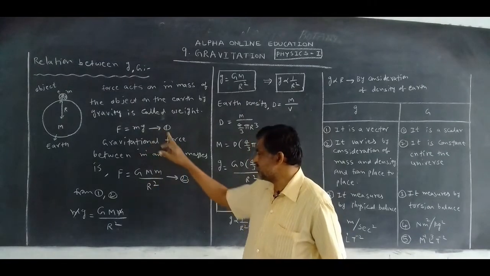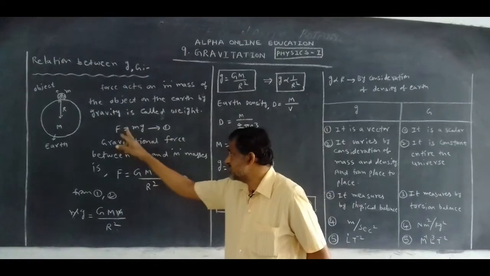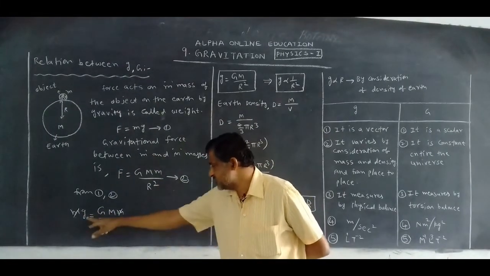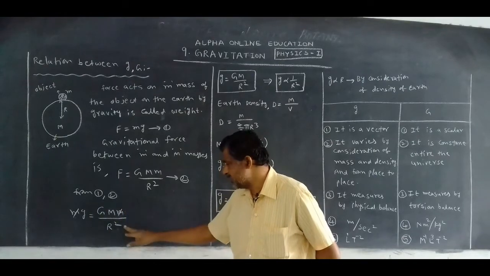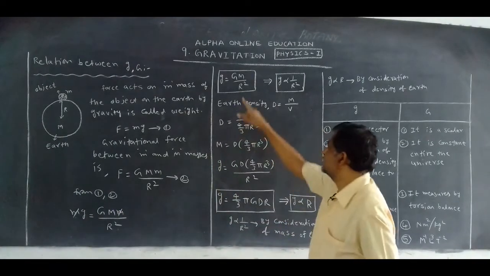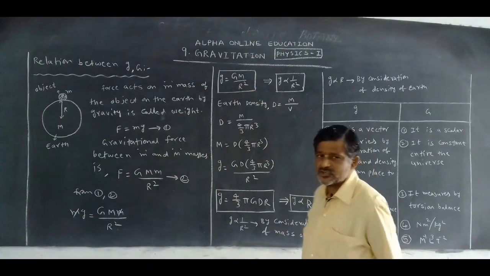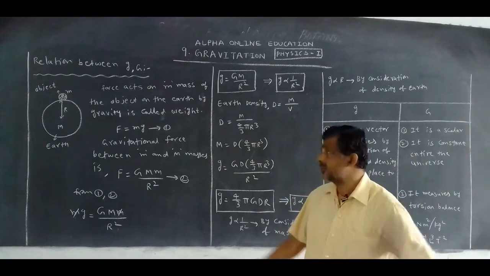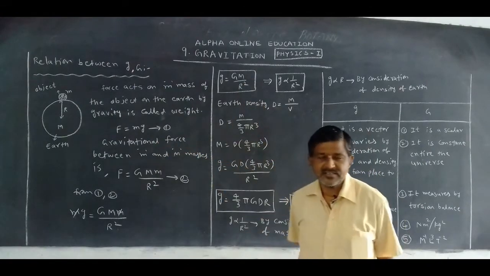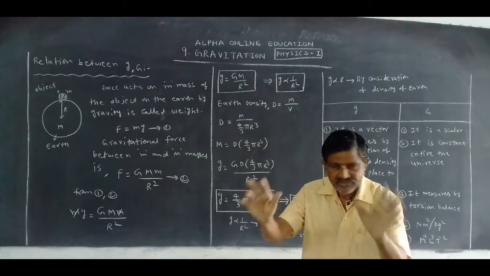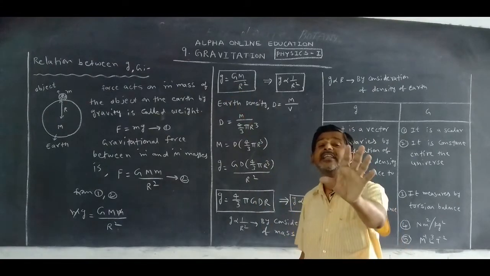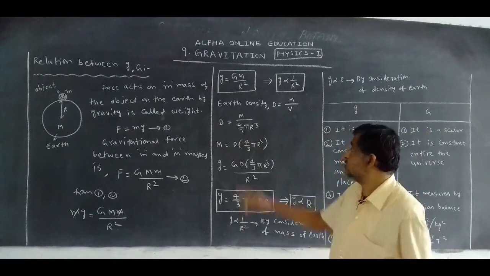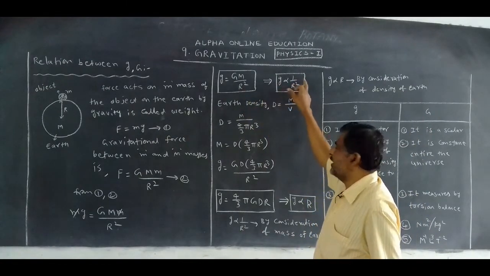Okay, let us take equation 1 and equation 2. You can substitute equation 1 here. mg is equal to capital G capital M small m by R square. Small m cancels, g is equal to GM by R square. What is capital G? Universal gravitational constant. What is M? Mass of the earth. Both are constant. But what is R? Radius. It is different. Why, we will discuss in the next class. So g is proportional to 1 by R square.